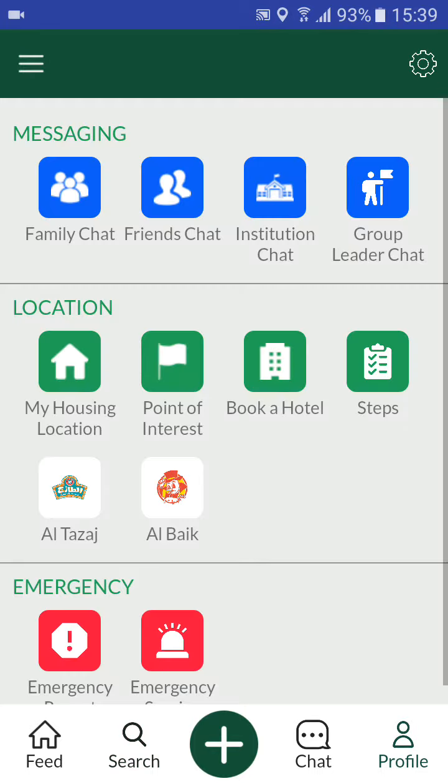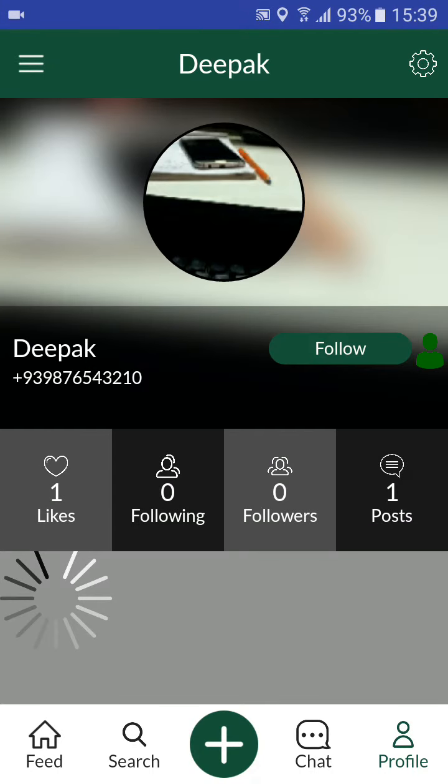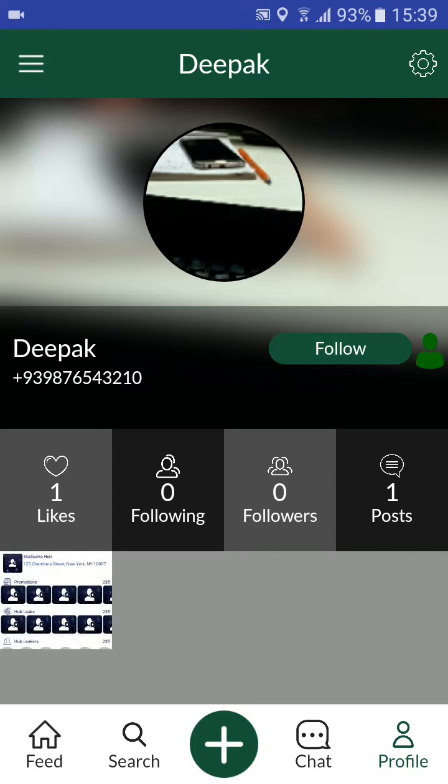We can click on that user, and their profile page will be open to us. Here we can see the username, user mobile number, and there is a follow option. You can see right here. We can click on that.